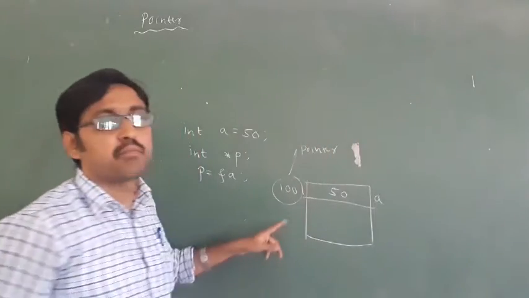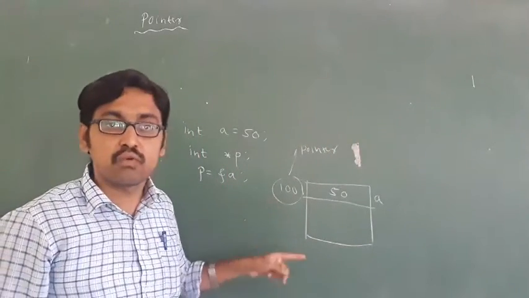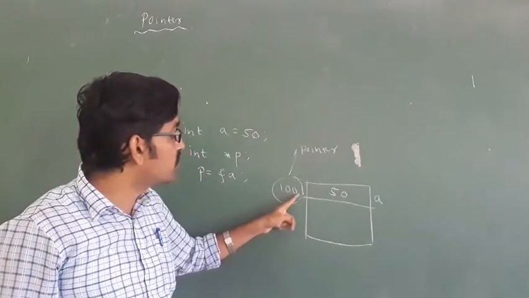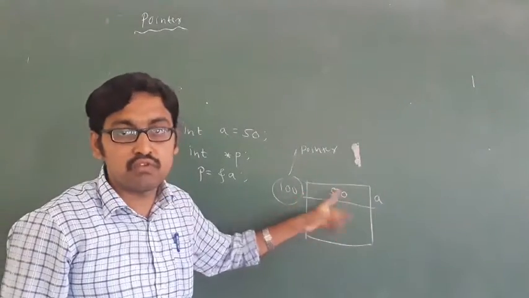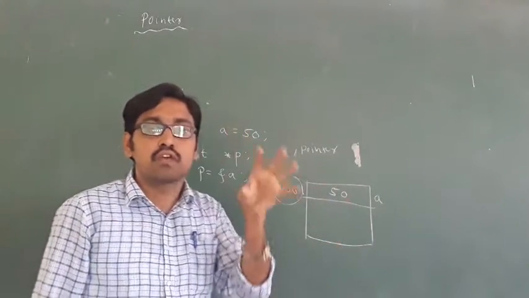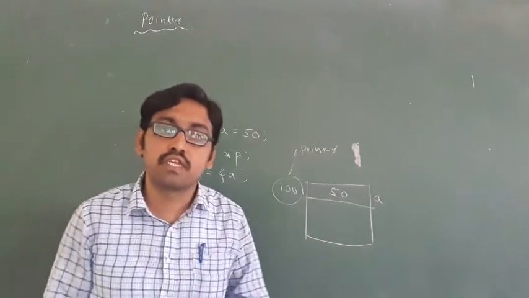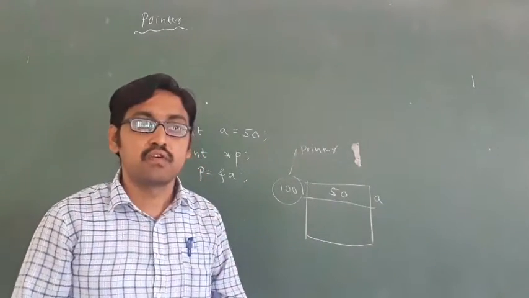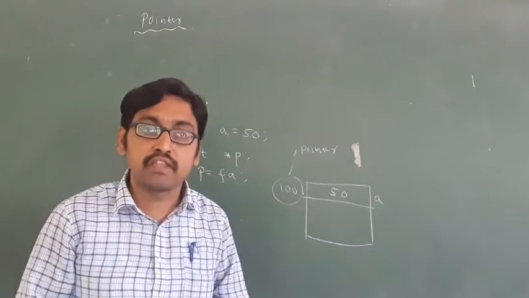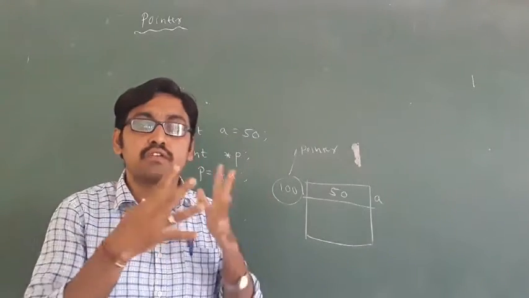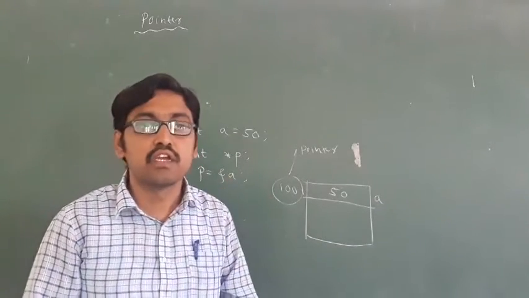Held by the pointer. Indirectly, the address 1001 contains which value? 50. Through the pointer, if you do the calculation, it saves our computer memory. So what are the advantages of a pointer?